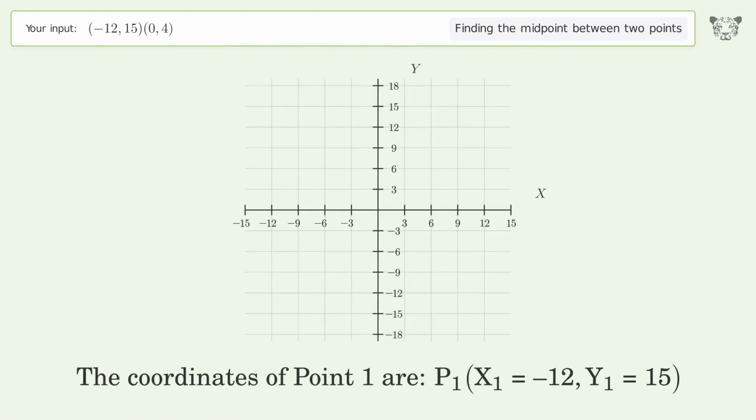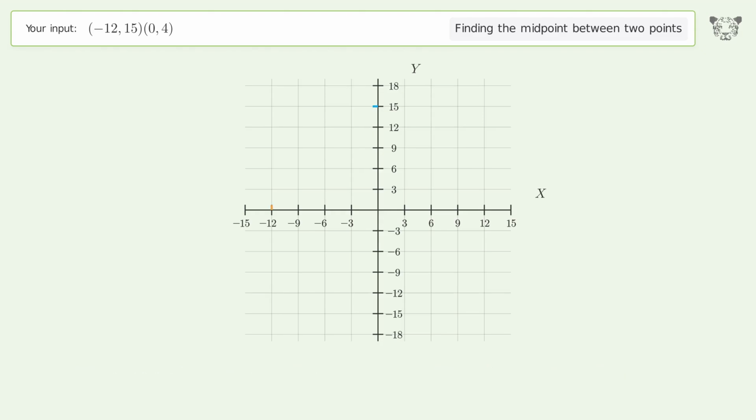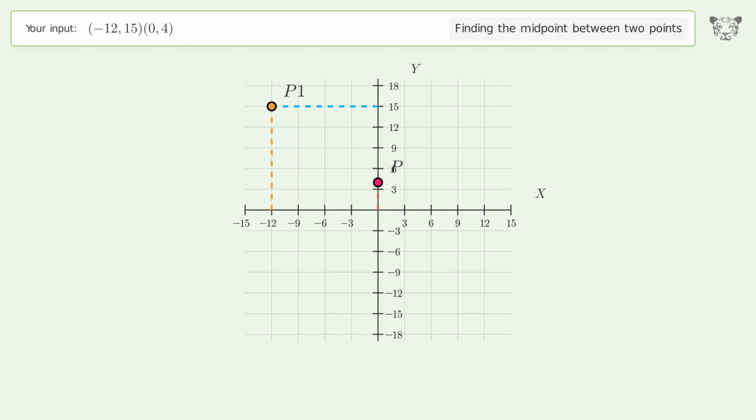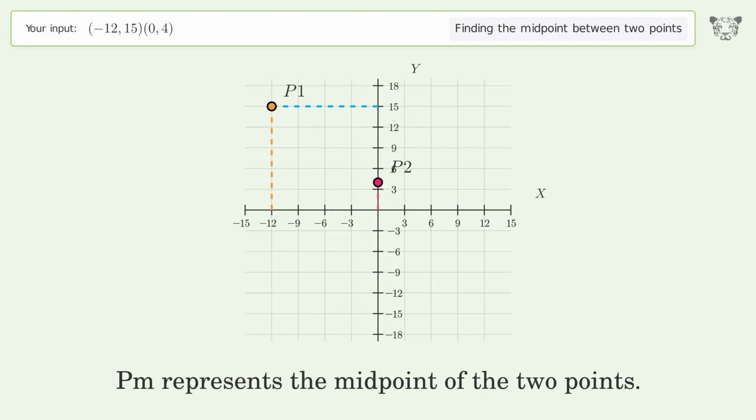The coordinates of point 1 are, x1 equals -12, y1 equals 15. The coordinates of point 2 are, x2 equals 0, y2 equals 4. PM represents the midpoint of the 2 points.